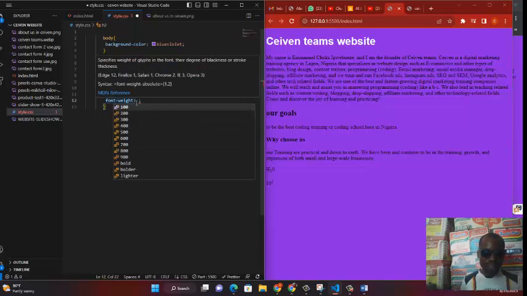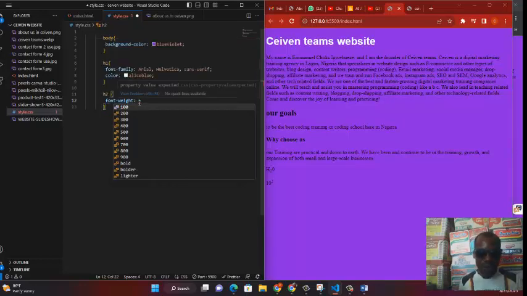It will enter the property, and it will also give a space for you to put the value, and bring out some values for you to select. You can select any of the values stated there. We don't use any of those values here, but you can actually use any of them. So what do we do?